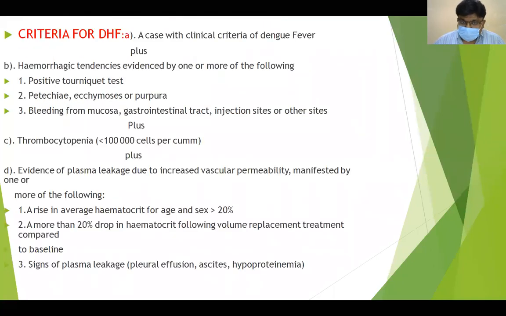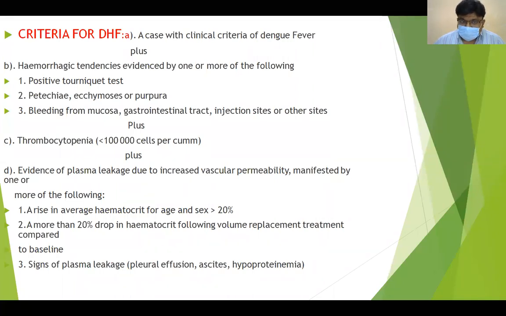What do you mean by dengue hemorrhagic fever? The clinical criteria of dengue fever, as I told you, is fever of 2 to 7 days duration with headaches, myalgias, arthralgias, plus hemorrhagic manifestations like a positive tourniquet test, petechiae or ecchymosis or purpura, bleeding from the mucosa or gastrointestinal tract, plus thrombocytopenia, plus evidence of plasma leakage, which may present as a rising hematocrit or signs of plasma leakage such as pleural effusion, ascites, and hyponatremia.